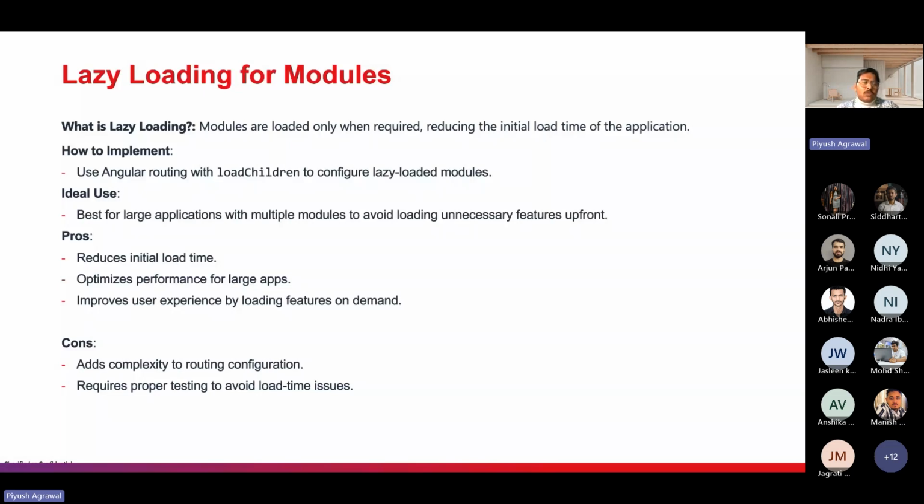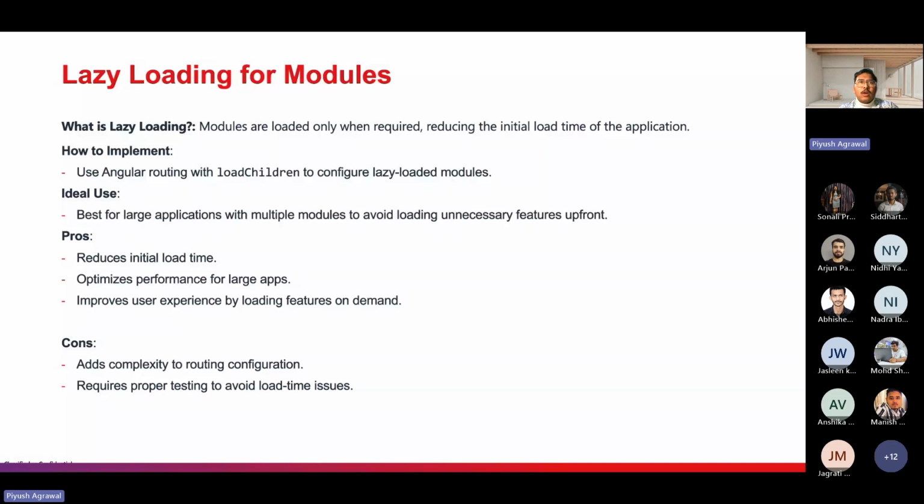In terms of cons, it adds complexity to the routing configuration, so you need to add loadChildren. If you are using a resolver, make sure you understand how the resolver is going to behave. Sometimes we use a resolver to load the data first and then load the path. In that case it will load the module after getting the data, which reduces performance. It also requires proper testing to avoid load time issues.